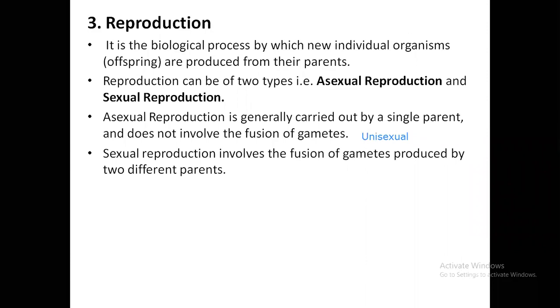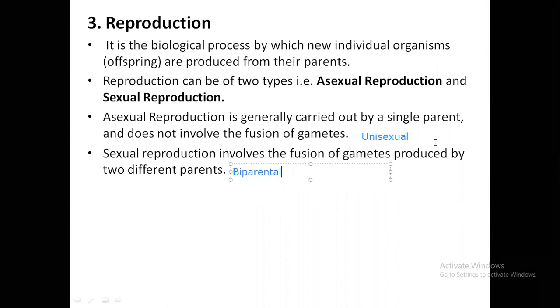But in case of sexual reproduction, it involves the fusion of gametes produced by two different parents. Now here you see we are using two different parents. That means one is a male individual, the other is a female individual. So because two different individuals are involved, this is called biparental.